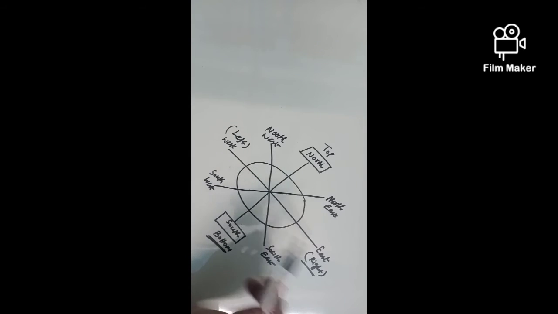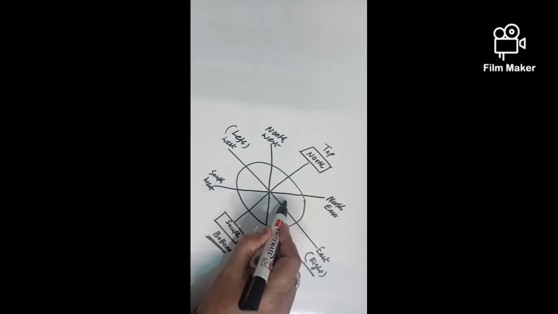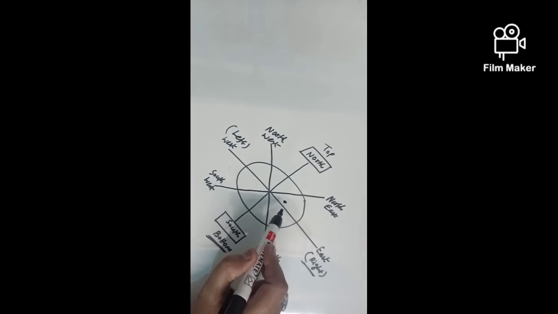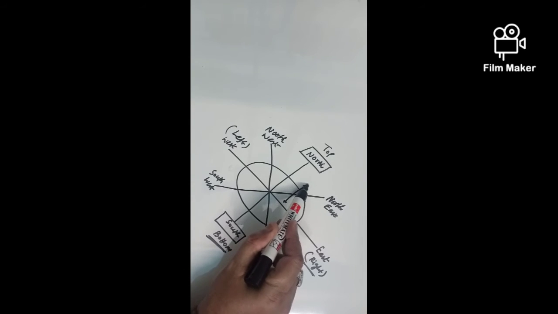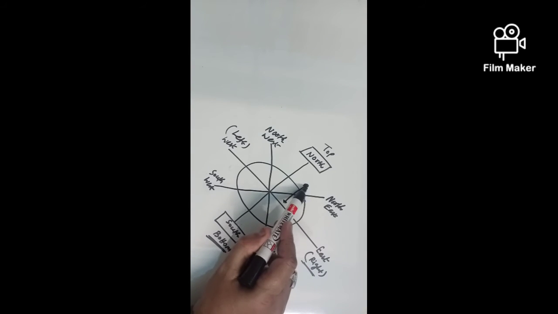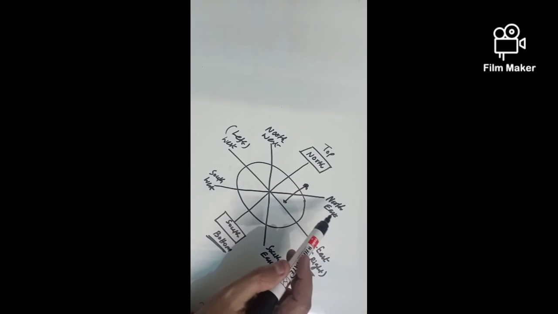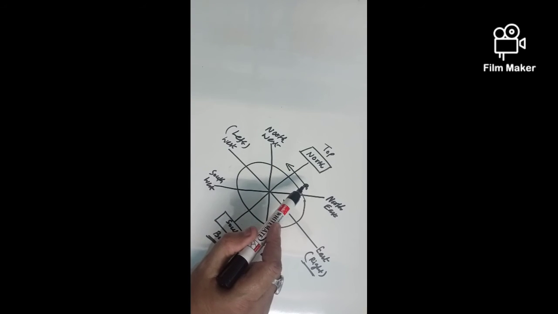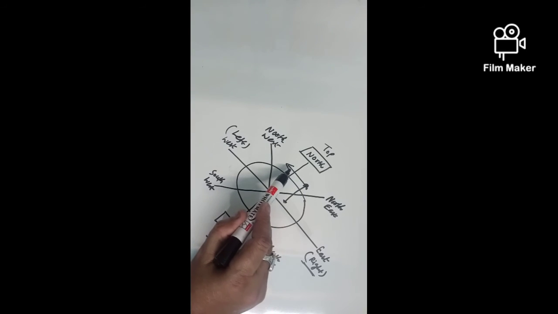We'll discuss one example. Suppose the person is standing here, in the middle. Then they say that the person moved towards north. So the person has come here. There may be some question related to this, A, B, C, D, whatever they say. When the person moved towards north, then the next sentence they use is that the person has taken a left turn. Left turn means your left. It is not the examiner's left. It is your left turn.